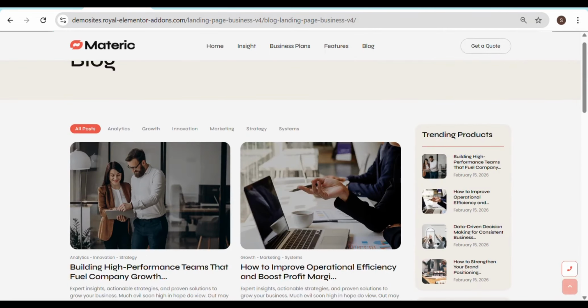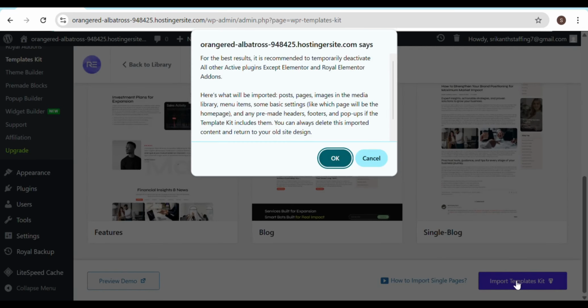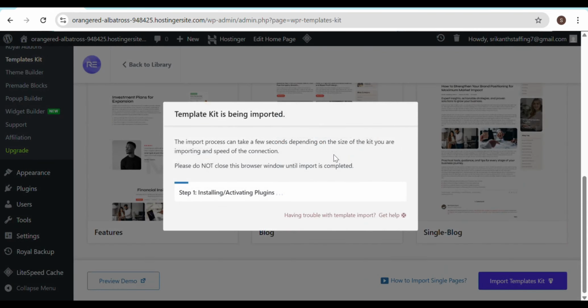So after clicking on this, we'll import the template kit. Now this gives you a warning saying it is recommended to only keep Royal Elementor and the Elementor themes and add-ons active and close the rest of the plugins. So we'll click OK and the installation begins. That's it. These are simple steps and you really don't have to do anything. You can sit and relax and your website will be installed right away.